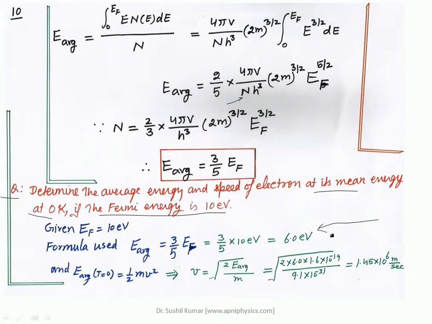If you know the average energy of the electron, you can find out the velocity of the particle at 0 Kelvin, and again we use the same formula which we discussed earlier. So v is equal to under root 2 E average upon m, where m is the mass of the electron, and the average energy we have already found in electron volt, which can be converted into joule by multiplying by the factor 1.6 into 10 raised to the power minus 19. So you will get the velocity in metal, approximately 10 raised to the power 6 meter per second.